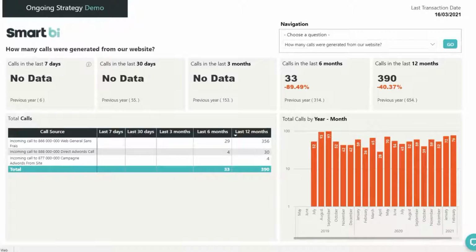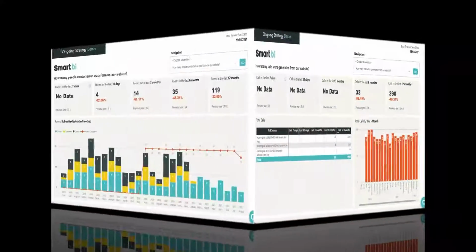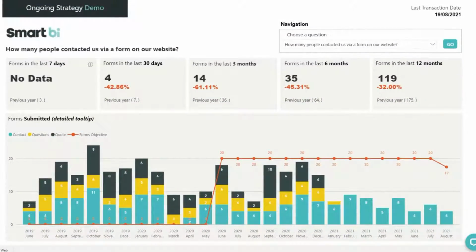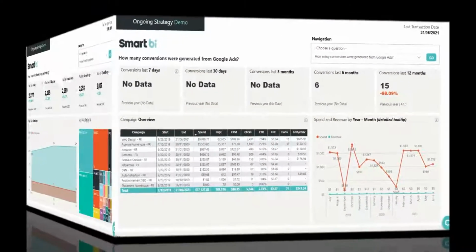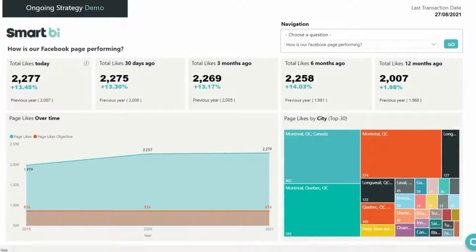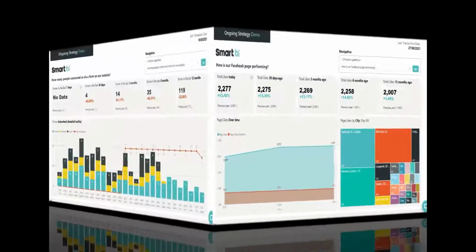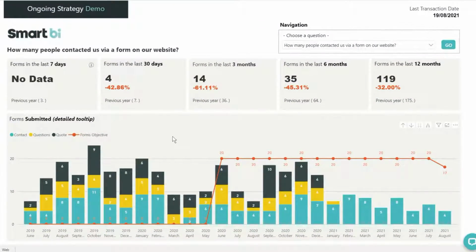How many recent calls have you received from your online actions? How many contact forms have been submitted? How many conversions has Google Ads generated this week? How are the fans of your Facebook page evolving? These are just a few examples of the questions you can answer with SmartBi.